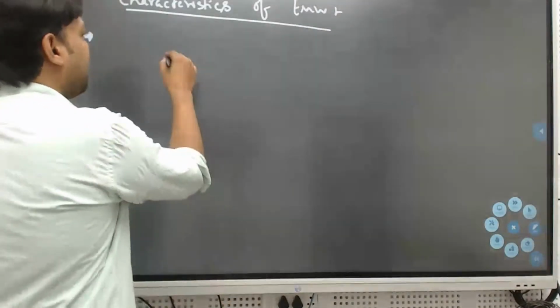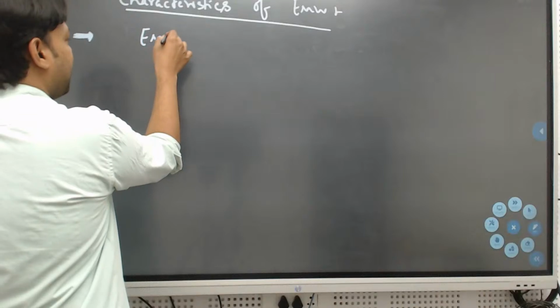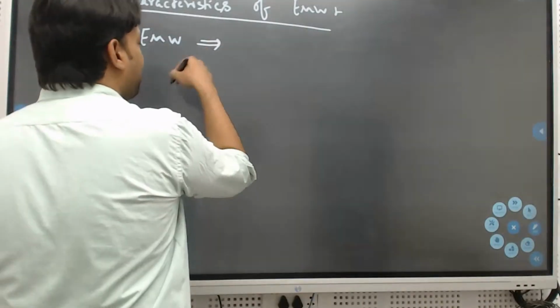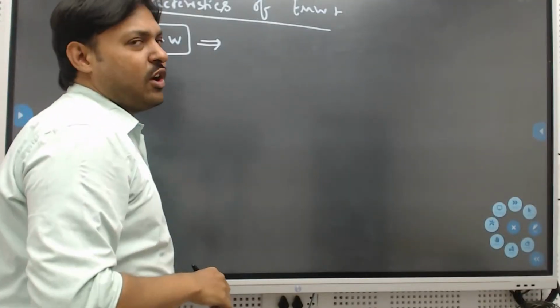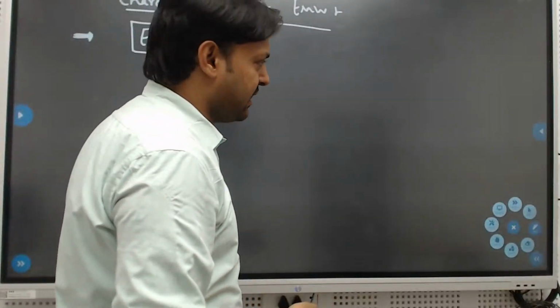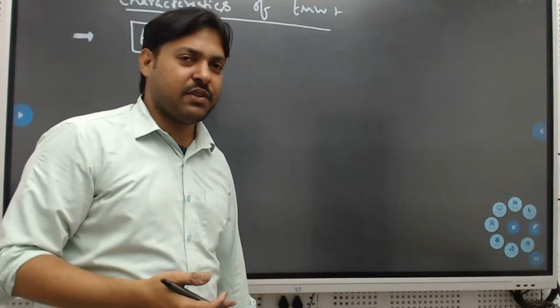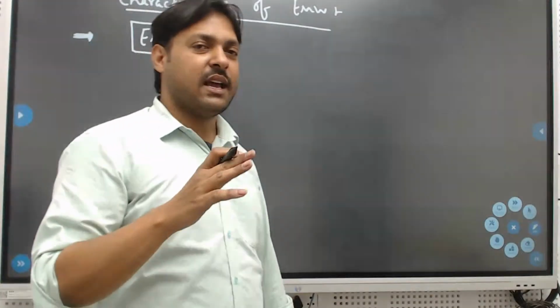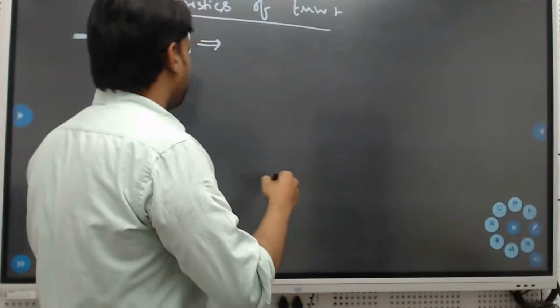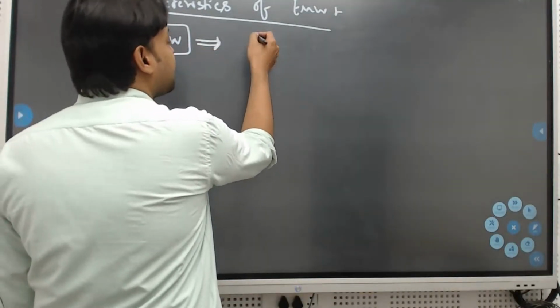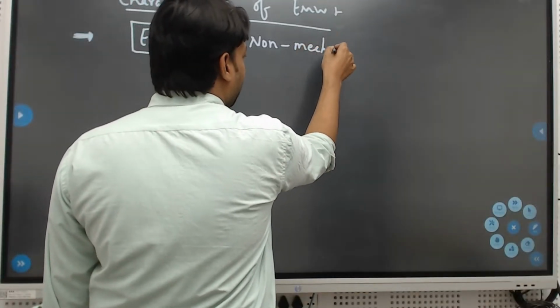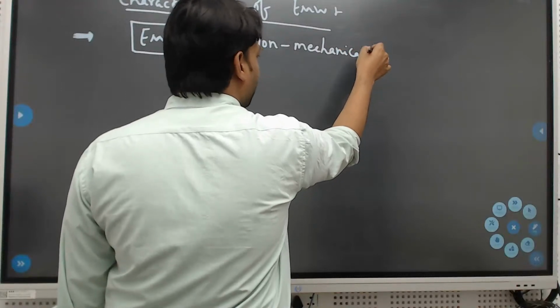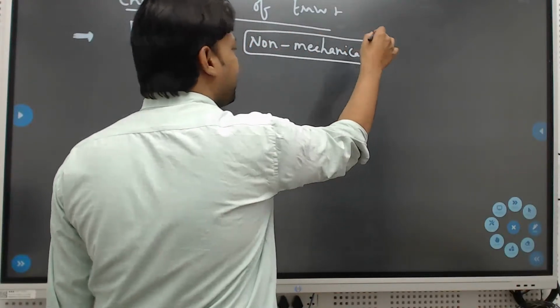So, the basic concept: an electromagnetic wave is nothing but light. Does that electromagnetic wave come under mechanical or non-mechanical waves? Mechanical waves require a medium, and non-mechanical waves don't require any medium. So electromagnetic waves are non-mechanical waves. We know all these things, so just quickly recall them.